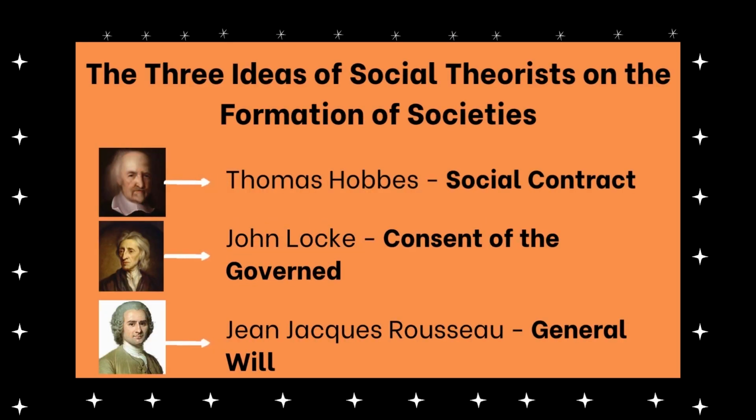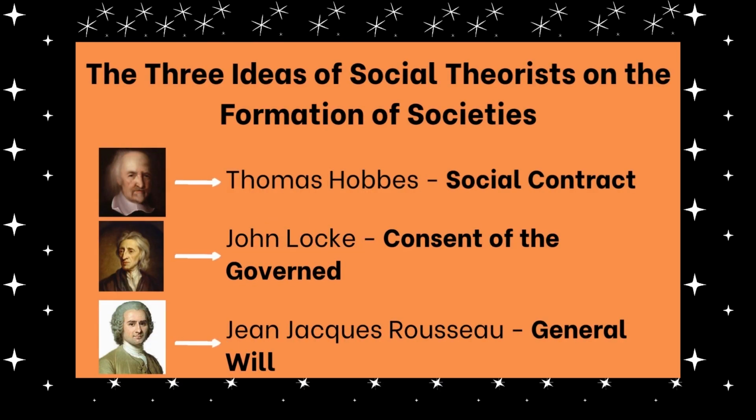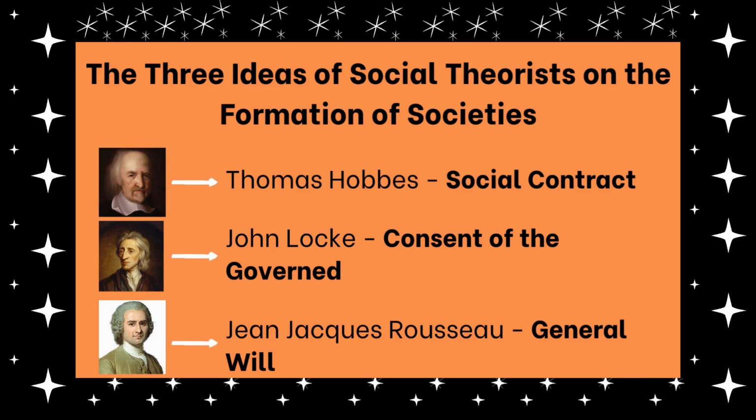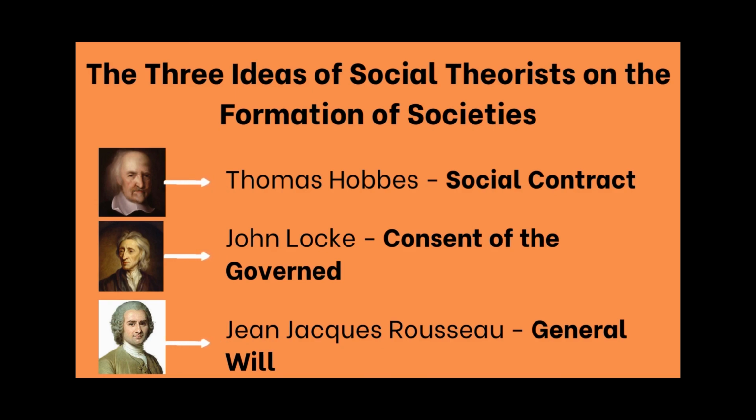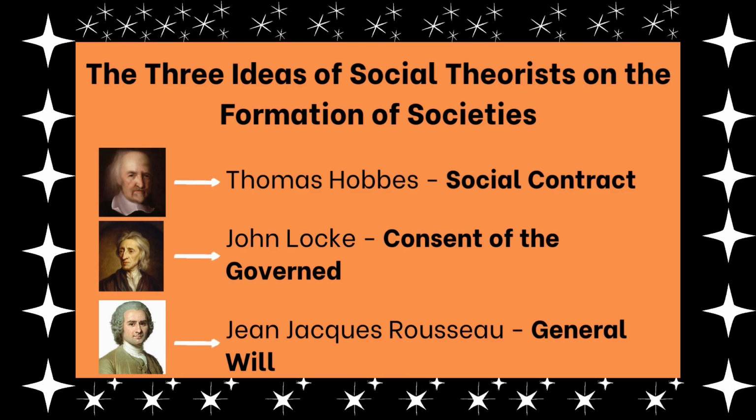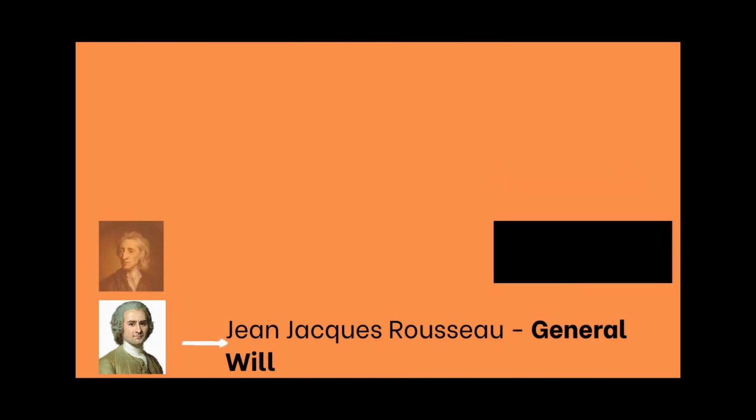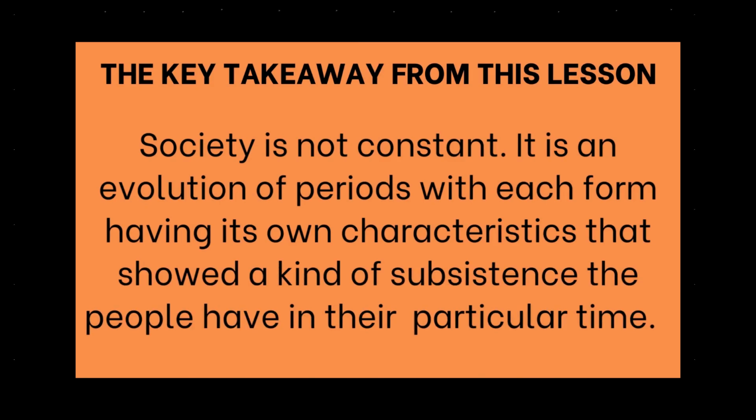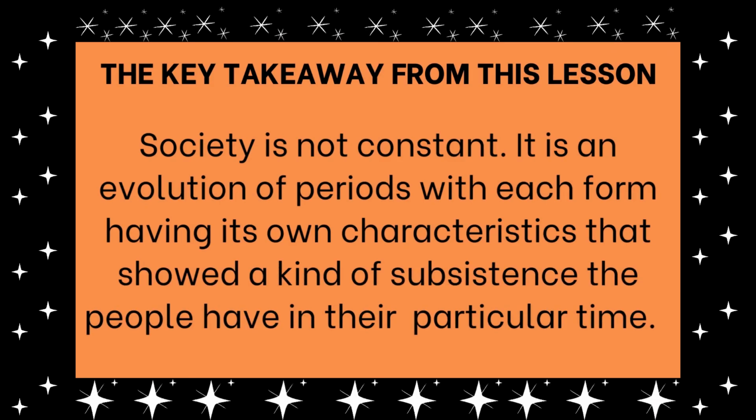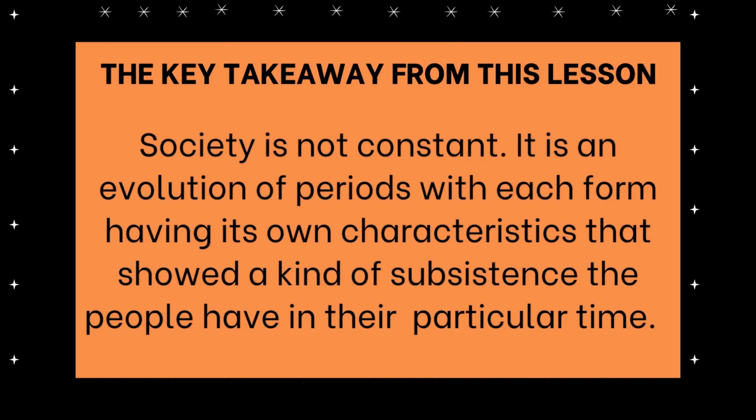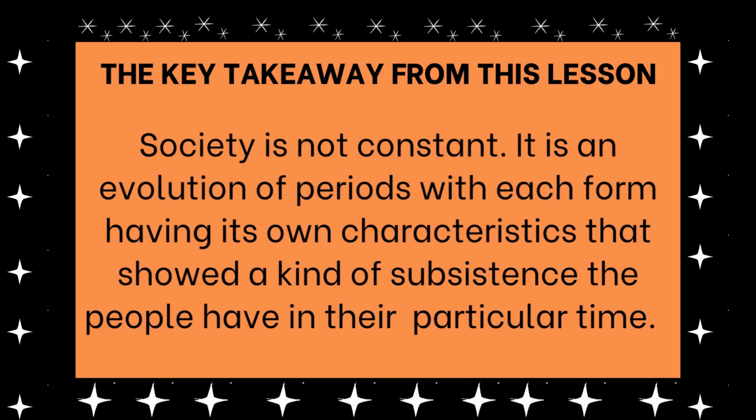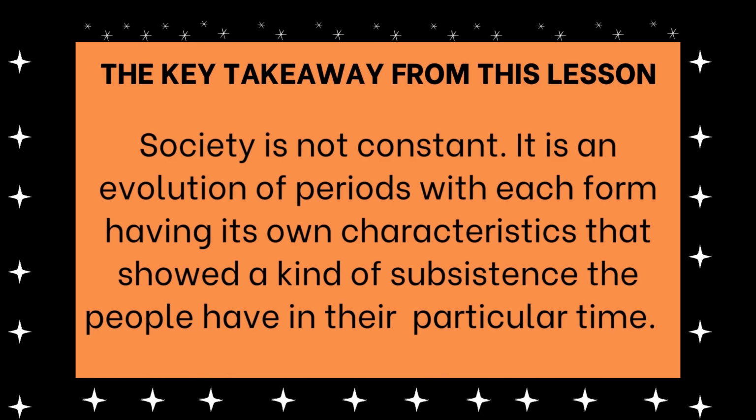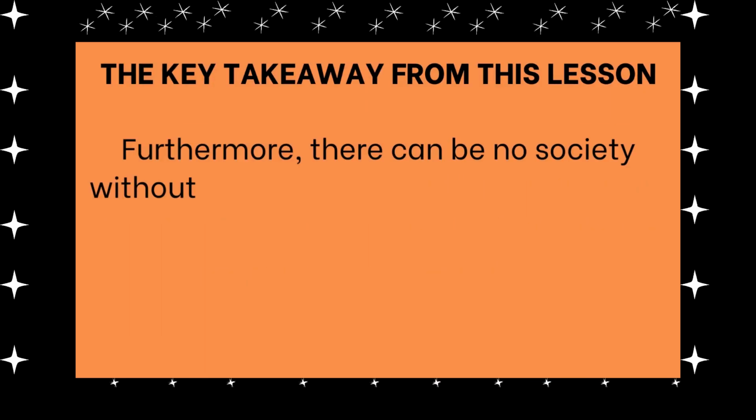Again, the three ideas of social theorists on the formation of societies are: for Thomas Hobbes, social contract; for John Locke, consent of the governed; for Jean-Jacques Rousseau, general will. The key takeaway from this lesson: society is not constant. It is an evolution of periods, with each form having its own characteristics that showed a kind of subsistence the people have in their particular time.